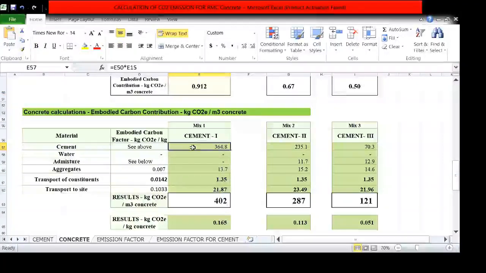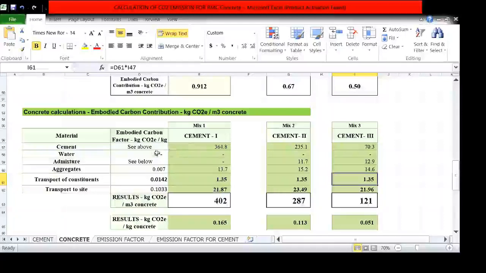In this manner, we calculate for admixtures, again for aggregate, and transportation. This 1.35 is the CO2 emission factor for transportation, and this value is multiplied by the total distance traveled during transportation, for concrete mix 1, mix 2 and mix 3.